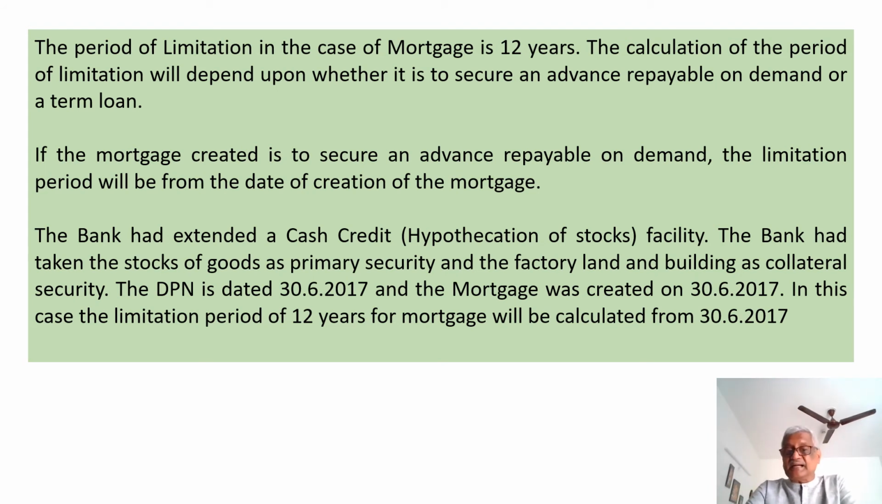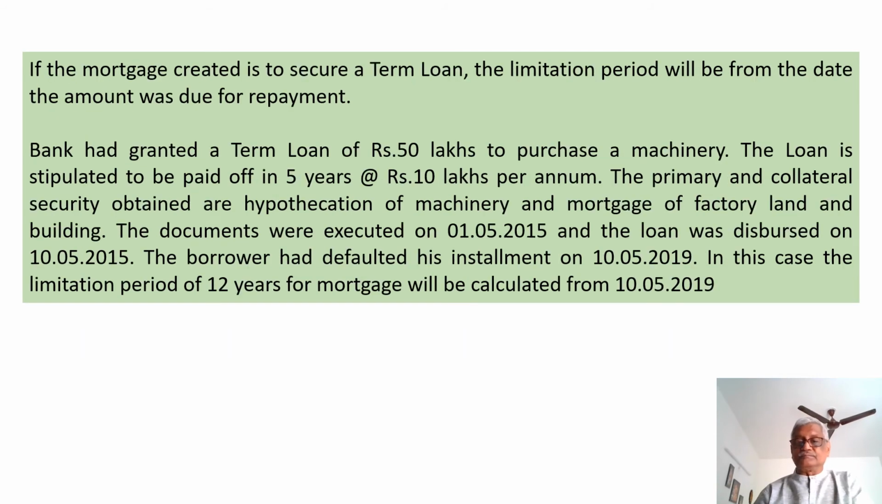Say for example, the bank had extended a cash credit hypothecation stocks facility. The bank had taken stocks of goods as primary security and the factory, land and building as collateral security. The DPN is dated 30th June 2017 and the mortgage was created on the same date. In this case, the limitation period of 12 years of mortgage will be calculated from 30th June 2017.